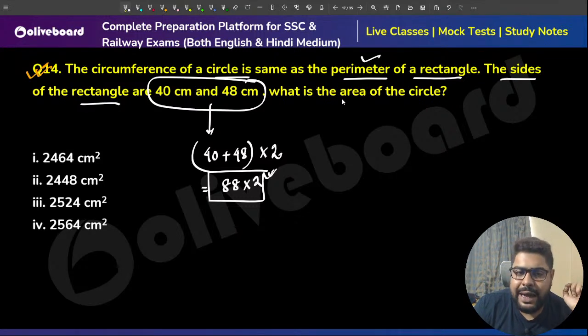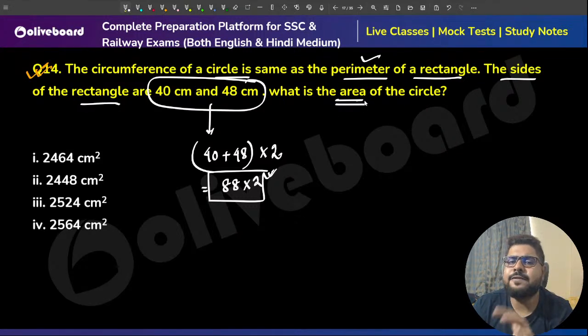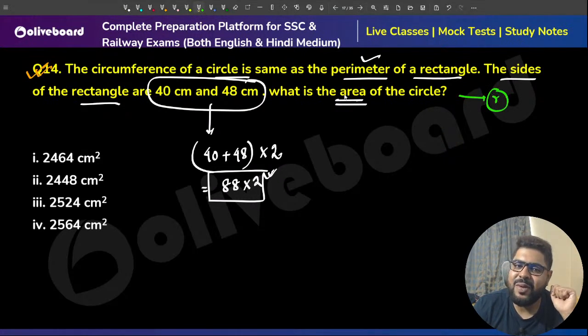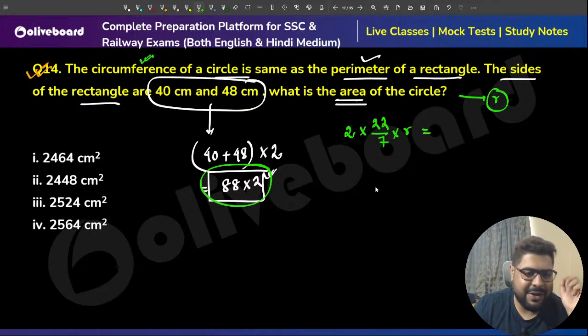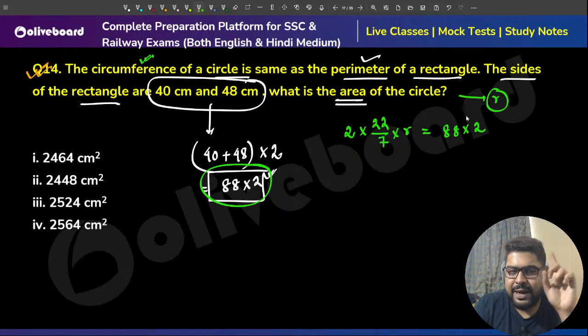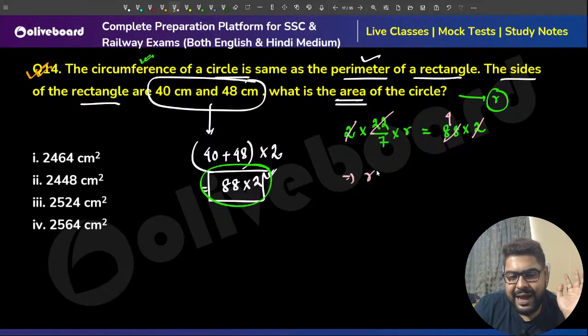Circumference I don't know, but I need the area. Anything related to a circle, a circle has only one variable, and the name of that variable is the radius r. So circumference is 2 pi r, 2 into 22 by 7 into r. That is equal to this, because the perimeter and circumference are the same, so 88 into 2. Now you will understand why I asked you not to multiply, because this is 4, this is 2. So r is 28. 7 will go that side, 28.